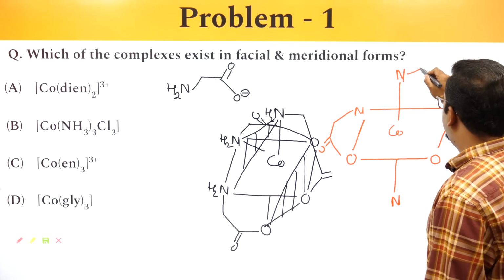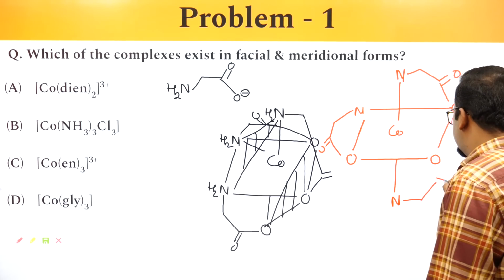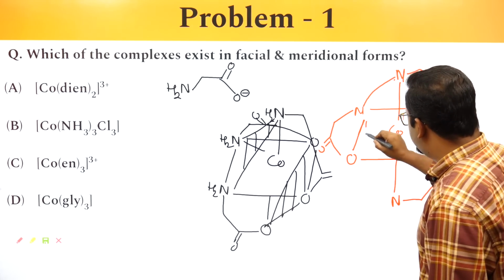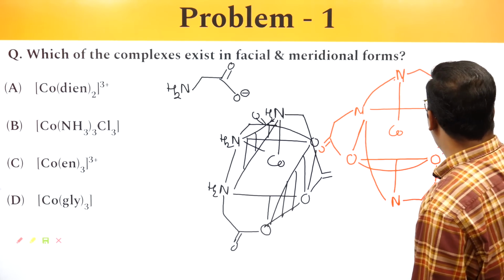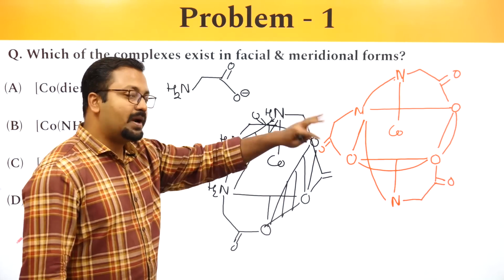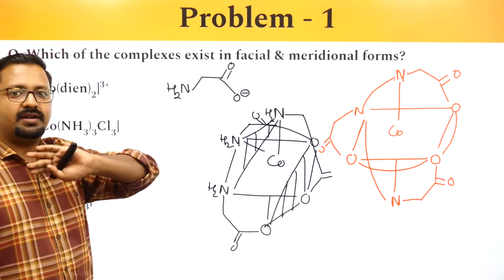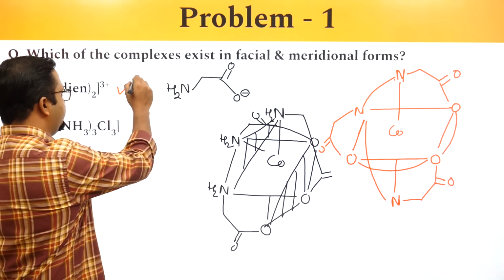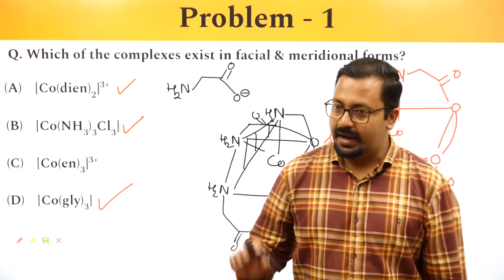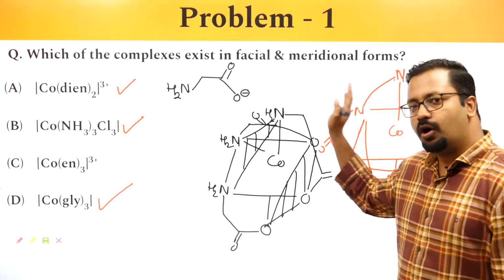I can connect it to this, and connect it to this. Now the 3 nitrogen atoms seem like they're present on one meridian, and oxygen atoms seem like they're present on one meridian. So we can see that unsymmetric bidentate ligands can generate meridional or facial, but symmetric bidentate ligands won't. So the correct answer to this question will be A, B and D. C would not form facial or meridional.